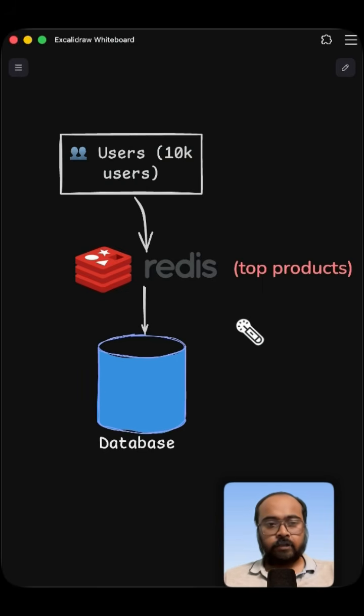Imagine this is your architecture and you have a pretty popular e-commerce application which gets lots of user visits to the home page. On the home page you have an API called top products, and this API gets called multiple times. Luckily you have integrated Redis as a cache, so most of the reads happen from Redis only, so the database doesn't get many queries and stays pretty much chill. So everything is good until now, but there is a problem.